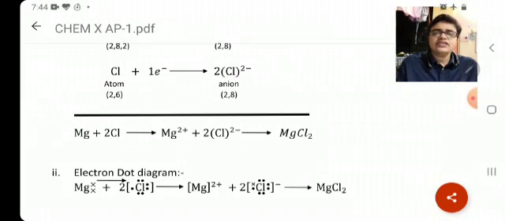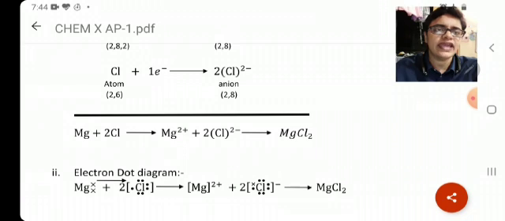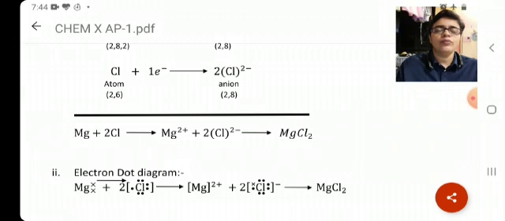So here we go, guys. This paper was full of diagrams. So make sure in this particular case you have drawn the correct diagram, then you completely deserve full 1 mark. So make sure in case of diagrams you cannot make any changes as per your own whims and fancies. It has to be the way it is given in the text.